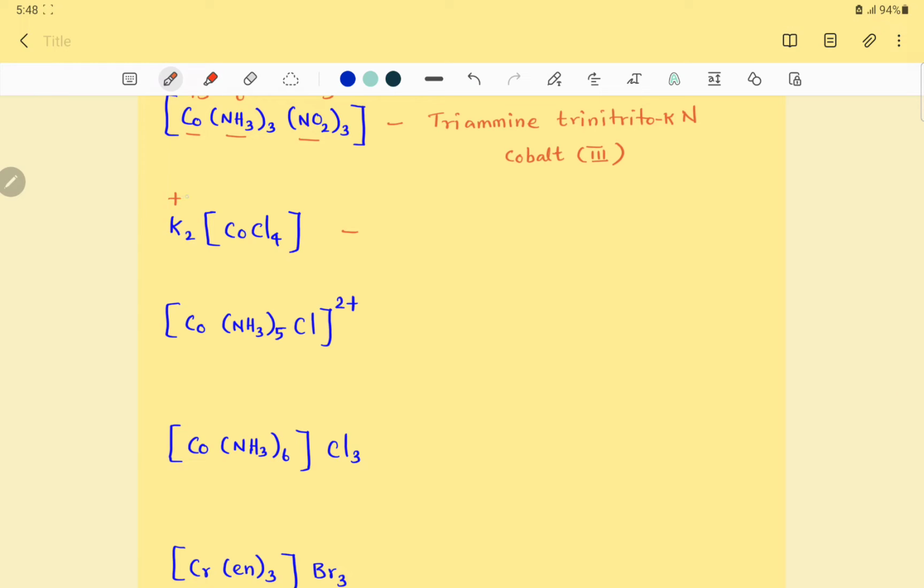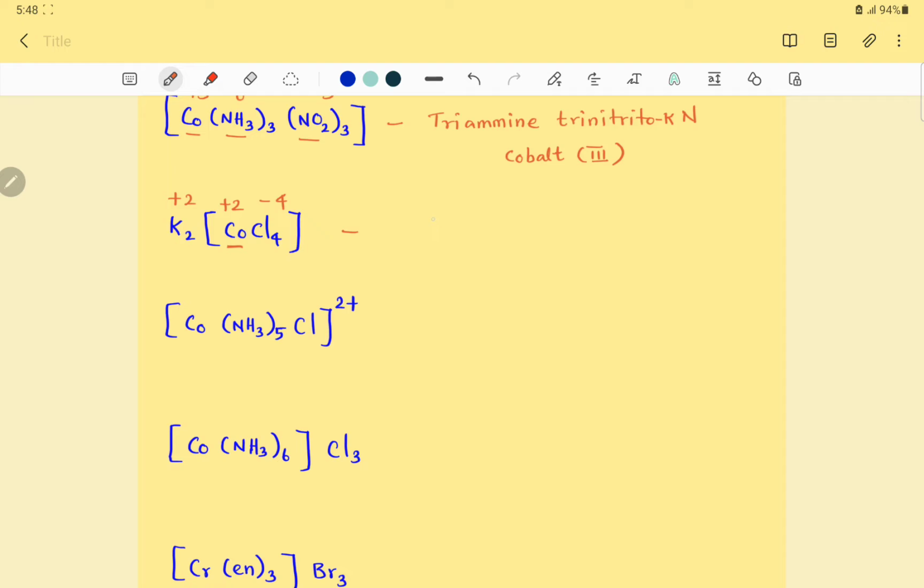Next, potassium total charge +2, chlorine -4. Therefore cobalt also has a +2 state, because this is given as a neutral complex. The total positive and negative charge is supposed to be equal, isn't it? So the oxidation state of the central metal ion cobalt is +2. It is present in an anionic complex, so it is supposed to be named cobaltate. These things you have to remember.